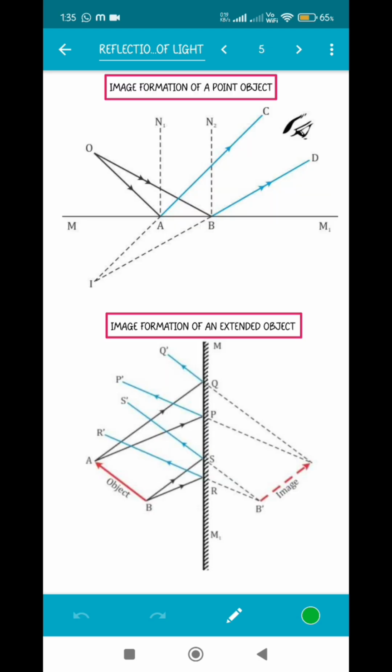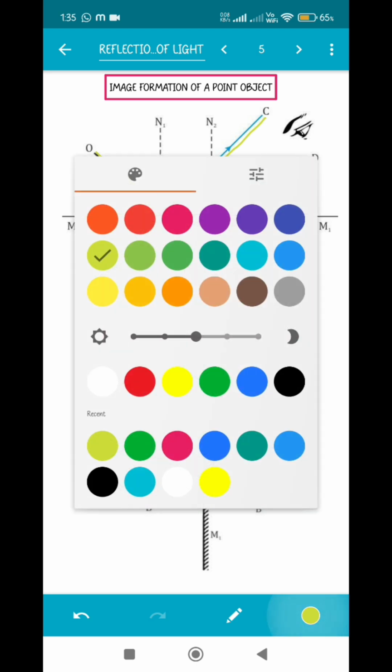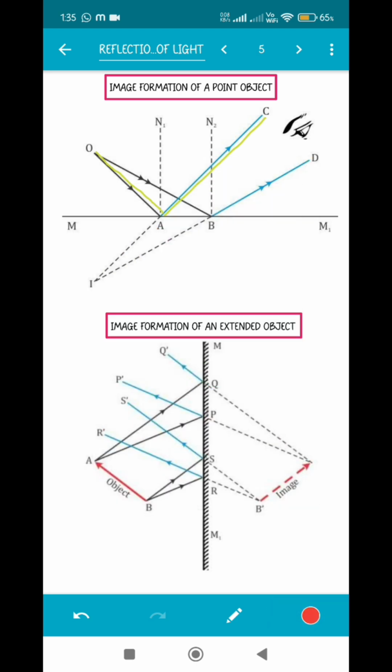Now let's see the one which I was talking about. Image formation of a point object and image formation of an extended object. In both the cases, the image formed is a virtual image. As you can see, it is formed inside the mirror. So that's why dotted lines have been used. So initially, let's consider the object is point O. From O, a ray of light was falling on the mirror, and after reflection, it is moving in this particular direction. Another ray, I told you 2 minimum rays are essential for finding out the image position in case of a point object. So another ray is coming from the point and it is getting reflected.